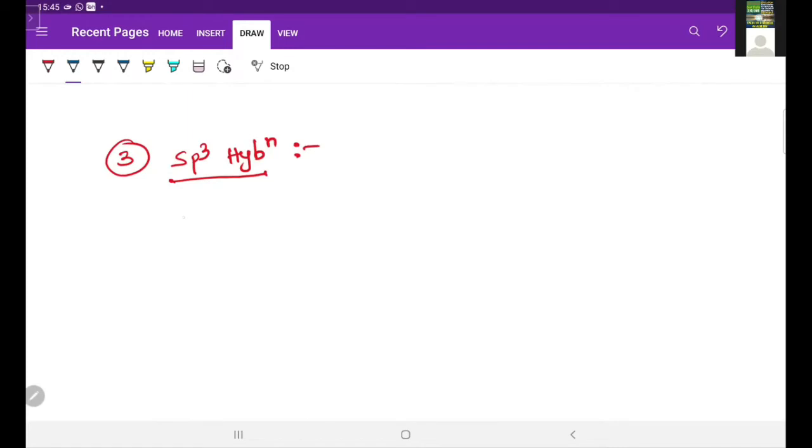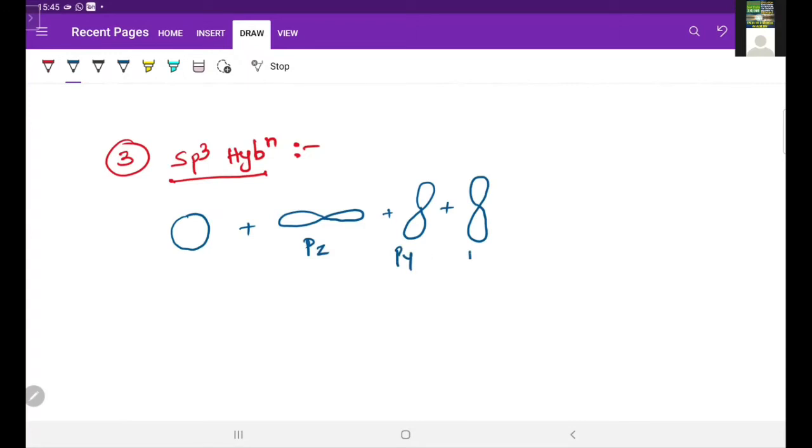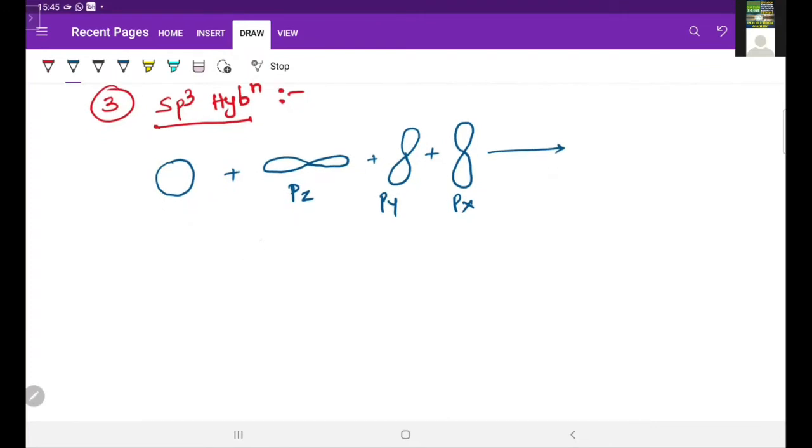Here the s orbital shape is spherical, and the 3 p orbitals are present like this, and one more like this. So this is pz, this is py, and this is px, and these are all atomic orbitals.